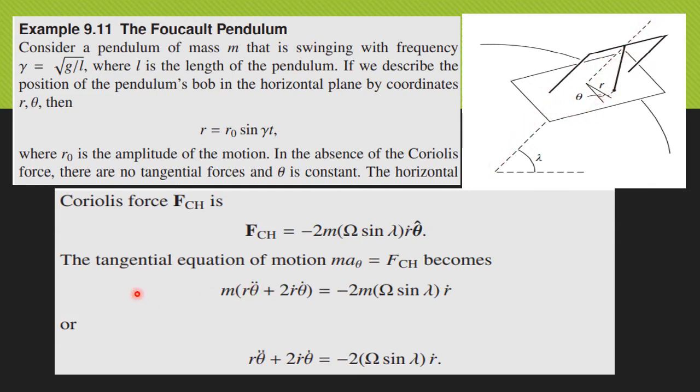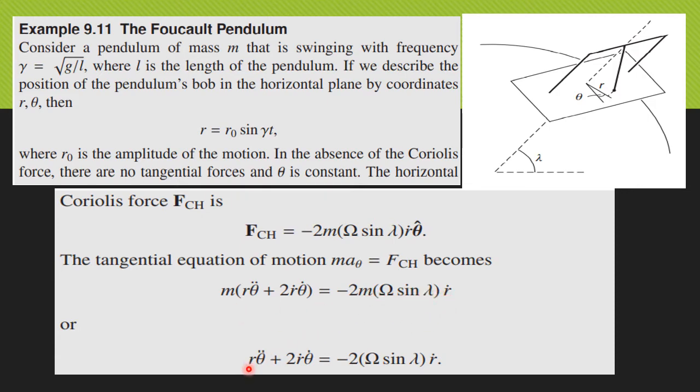Now we take the tangential equation of motion, m a theta equal to F Coriolis. We know a theta is r theta double dot plus 2 r dot theta dot, and that is equal to F Coriolis, which is minus 2m omega sin lambda r dot.